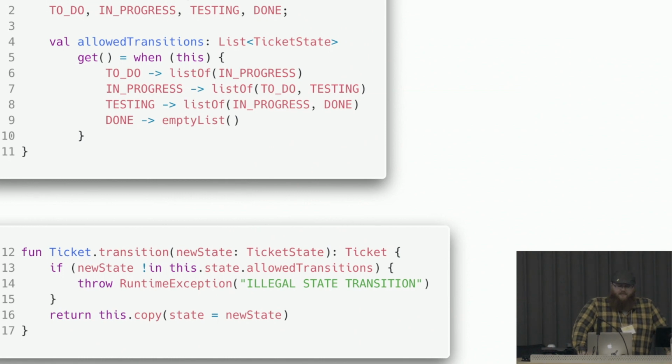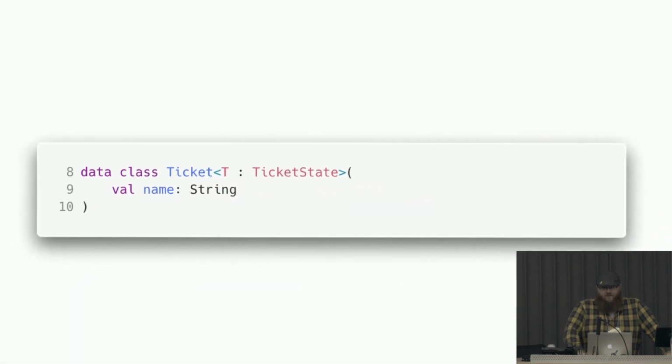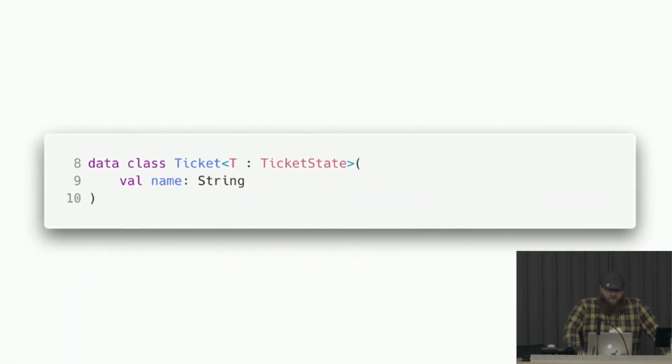Each ticket state has a set of allowed transitions, and you just give one method that says transition, and it tries its best. If it can't transition, it yells at you. So here again, we have our runtime errors as we expect, but we're going to try to push all of these runtime errors off to the compiler.